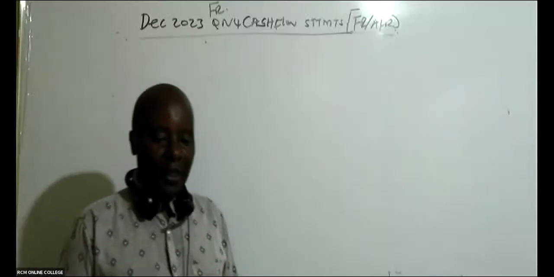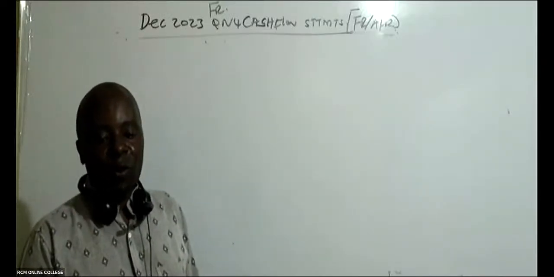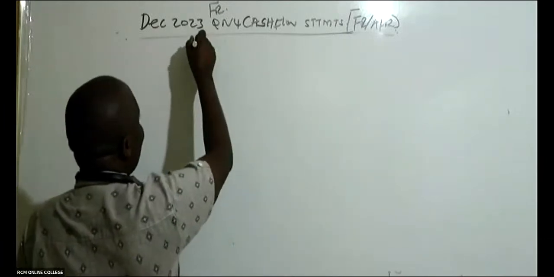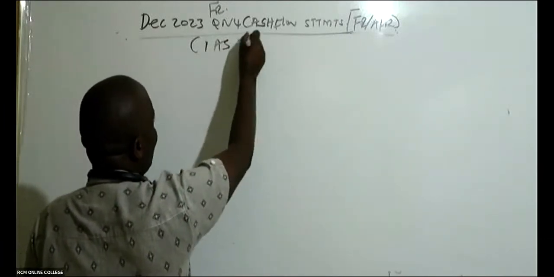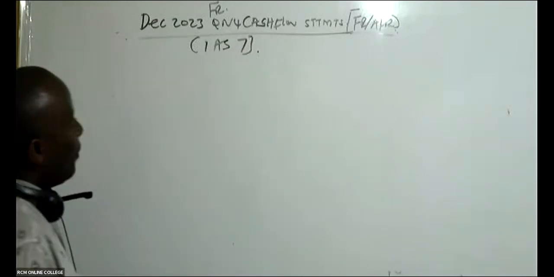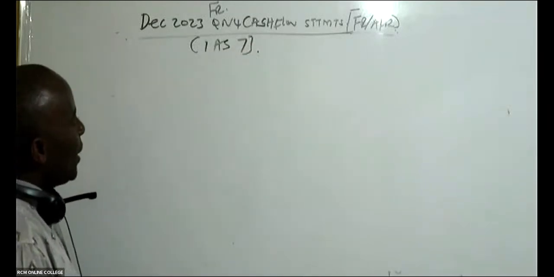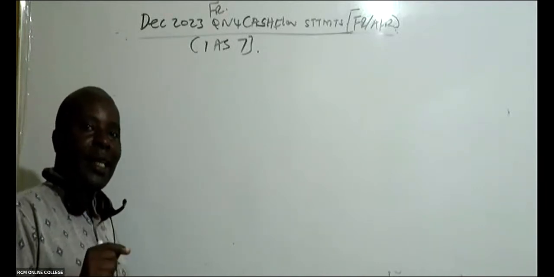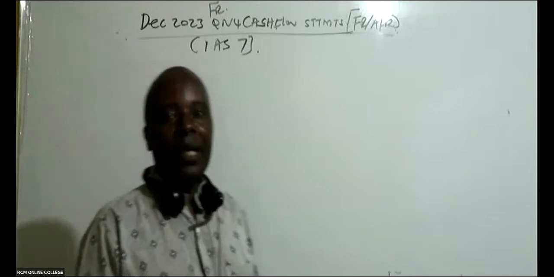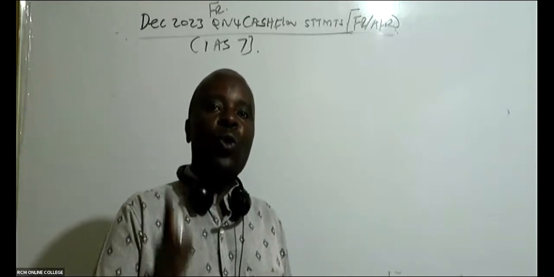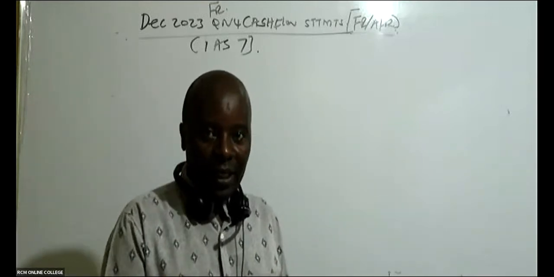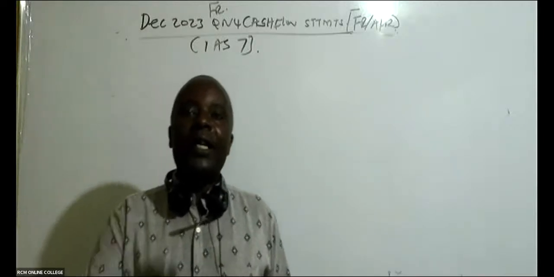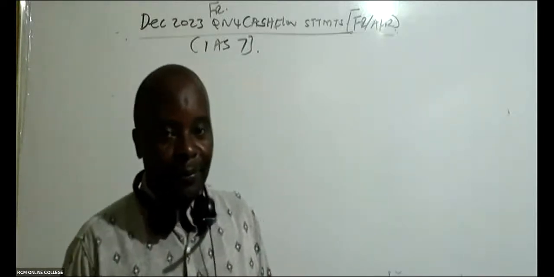Cash flow statements. We normally find cash flow statements under what we call IAS 7, International Accounting Standard number 7, which tells us that all these companies are supposed to do cash flow statements as a primary component of the annual reports.